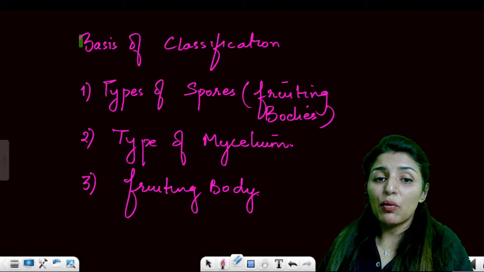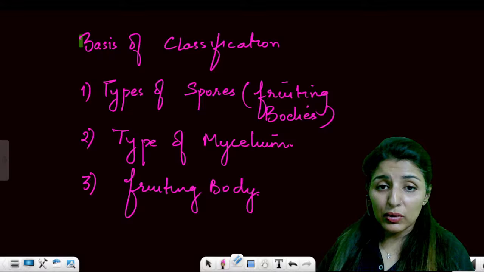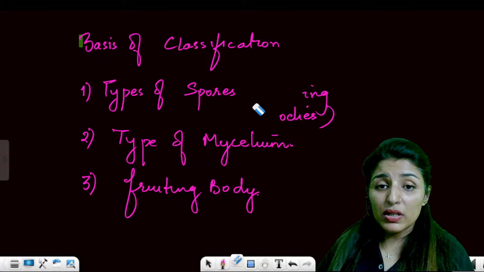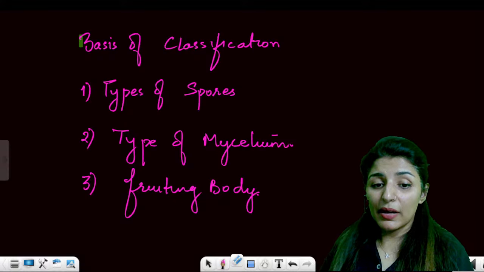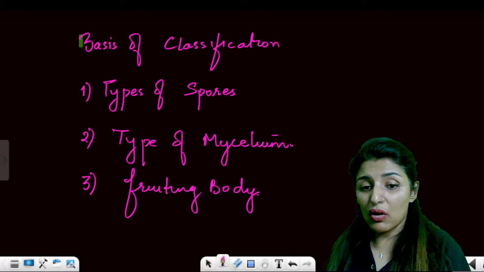Fruiting body, because spores will be formed inside these fruiting bodies only. So type of spores, type of fruiting bodies, and the type of mycelium, these are the three bases of classification.